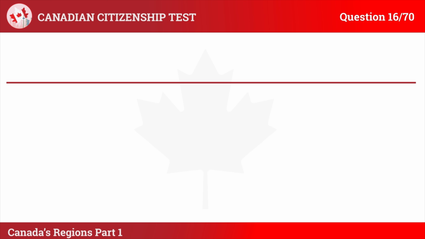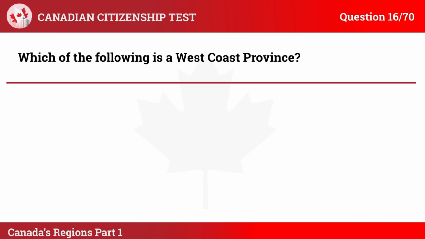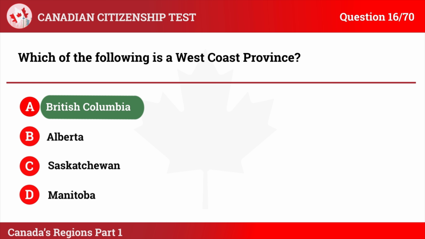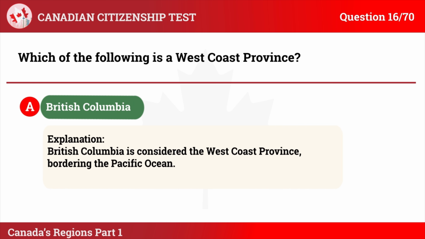Question 16. Which of the following is a West Coast province? A. British Columbia. B. Alberta. C. Saskatchewan. D. Manitoba. The correct answer is A. British Columbia. Explanation: British Columbia is considered the West Coast province, bordering the Pacific Ocean.